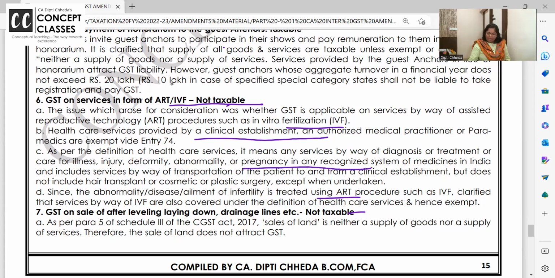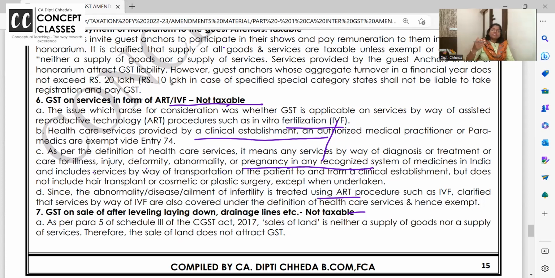So this is very well covered because all injury related services, pregnancy, all are covered in clinical establishment, and IVF is a part of pregnancy. So very well, these services are exempt. No GST will be charged.